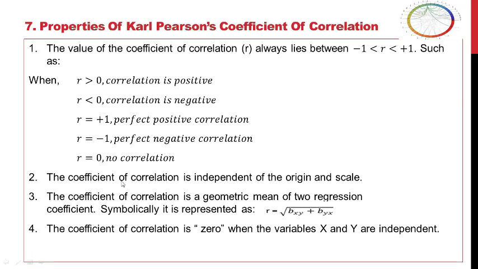The correlation coefficient is independent of its origin and scale. The correlation coefficient is the geometric mean of the two regression coefficients and is represented by under root bxy times byx. The coefficient of correlation is 0 when variables x and y are independent.